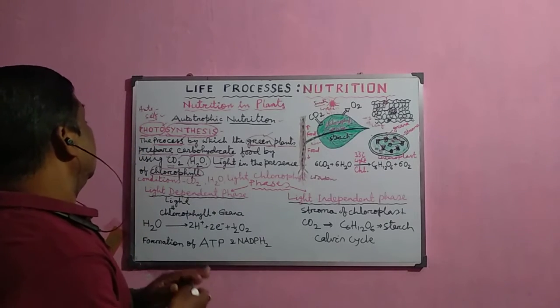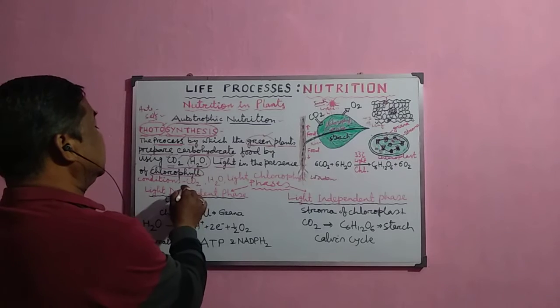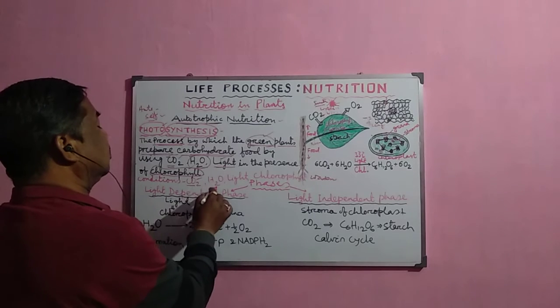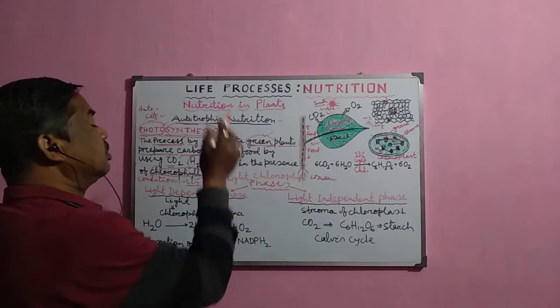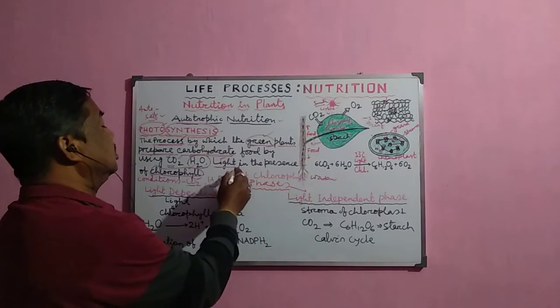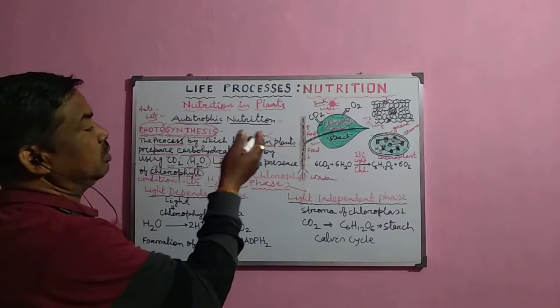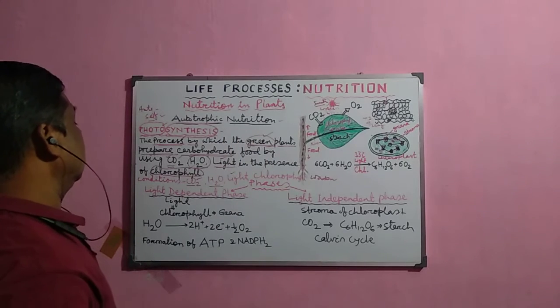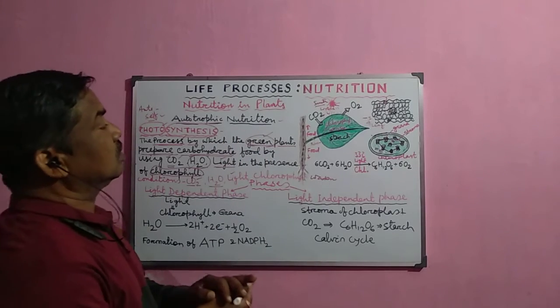Now, the plant easily gets these conditions: carbon dioxide from the atmosphere, water from the soil, and energy from the sun, which is free of cost. The energy is available for the plant as sunlight, and the chlorophyll pigment is there. So now, how does this process occur?